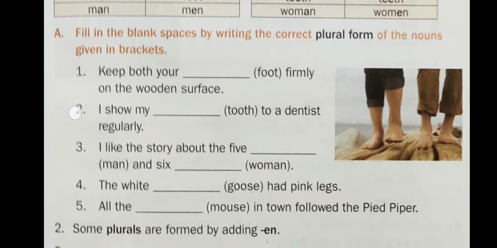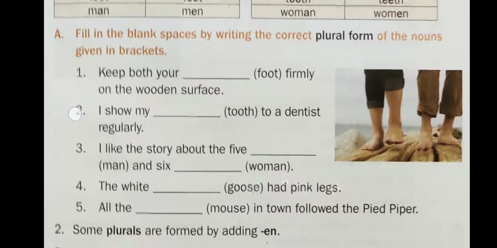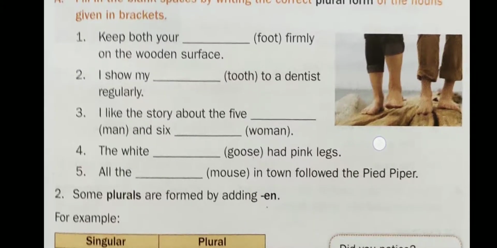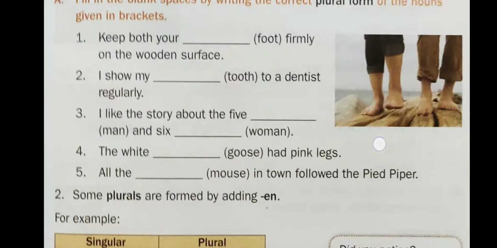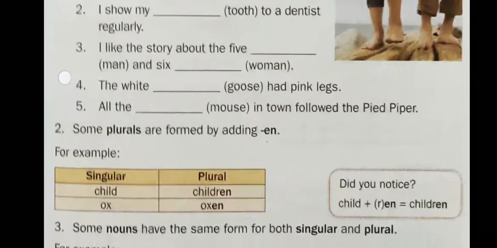The white dash in brackets goose had pink legs. Then the answer will be: the white geese had pink legs. I hope you understood how to solve this exercise. The rest you do by yourself.